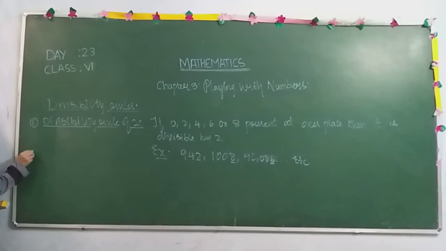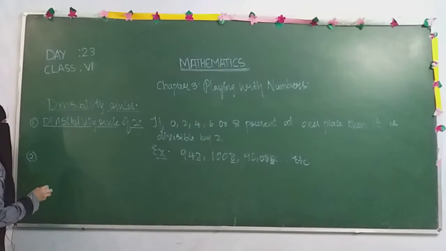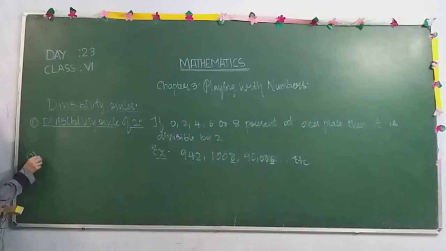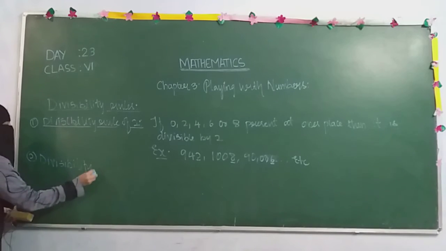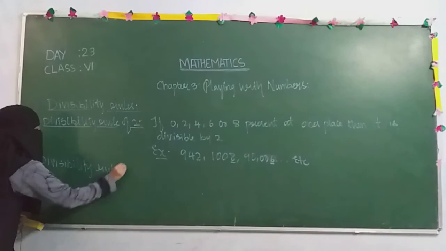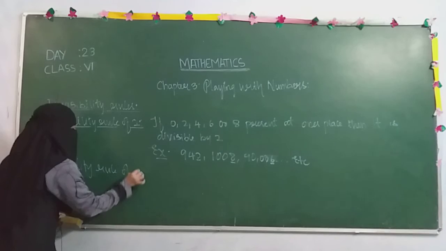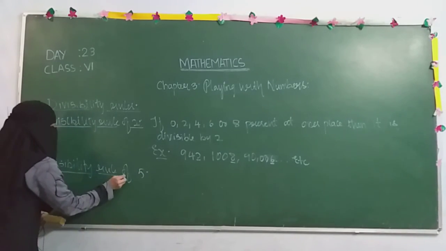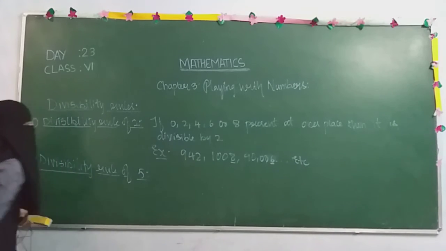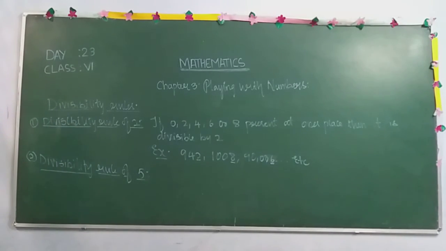Second, we are going to study the divisibility rule of 5. This is also very easy and similar to the divisibility rule of 2.